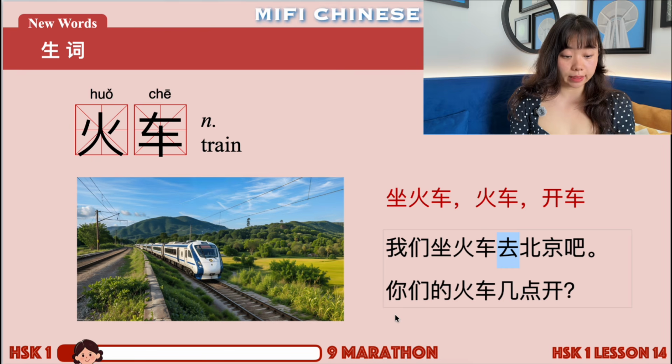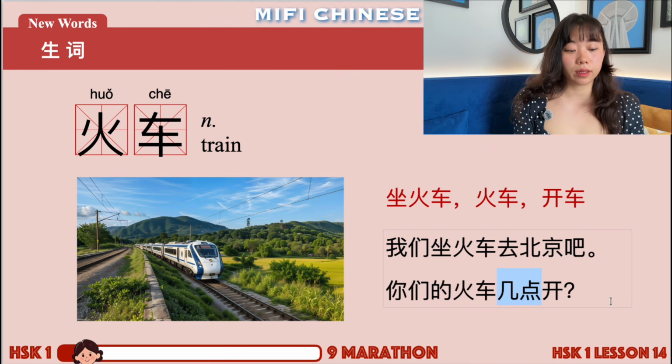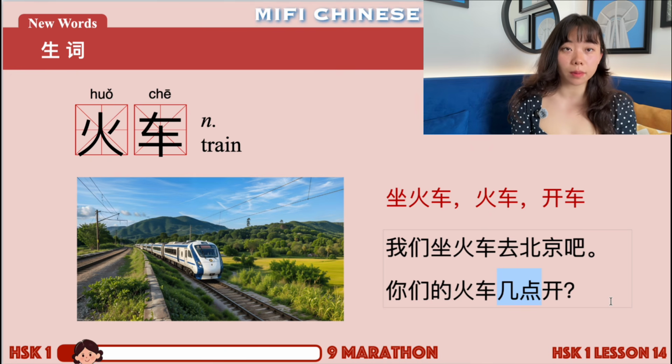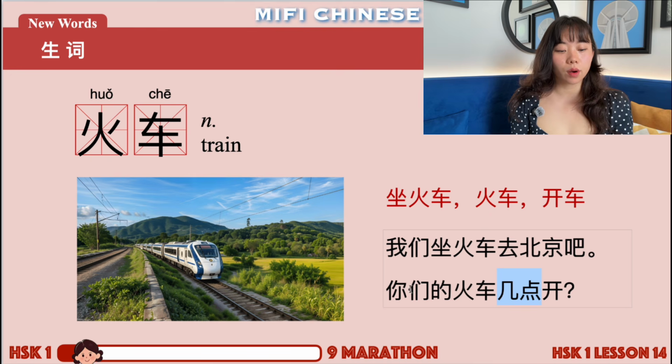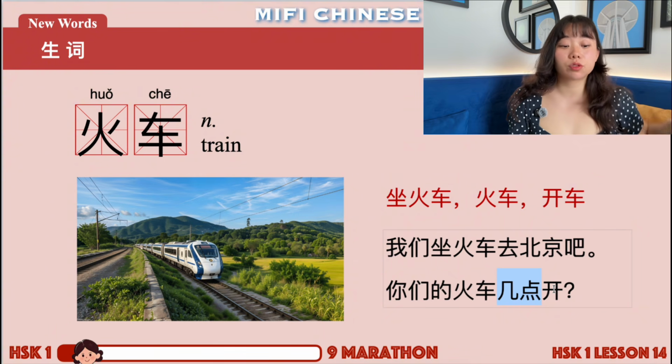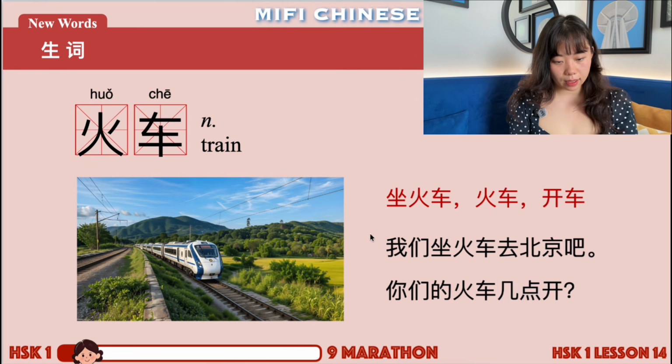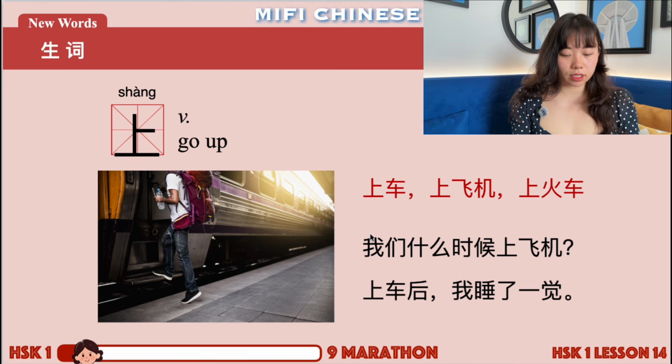Okay, next one, 你们的车，你们的火车几点开？几点, we learned this in the previous lesson, right? 几点, what time? So what time your train drives. Even if it means drive here, when we translate it in the meaning, it actually means what time your train leaves, right? Leaves. Okay, 火车.